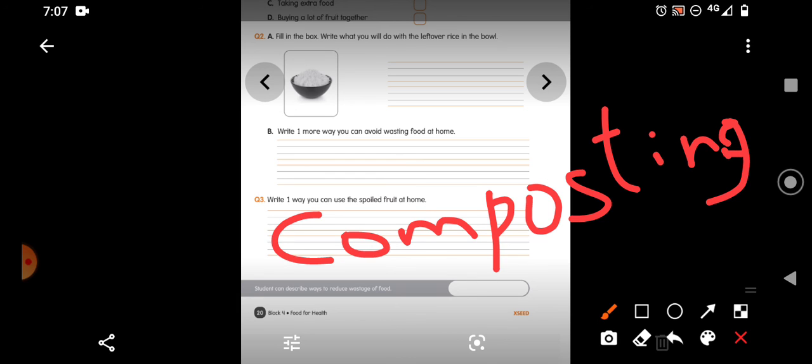Composting can be done, or it can be given for composting, or you will segregate and give it to the person who comes to collect the waste. They will do that. So disposing of it in the proper way is also very, very important. Write your own answers, think and give your own answers.